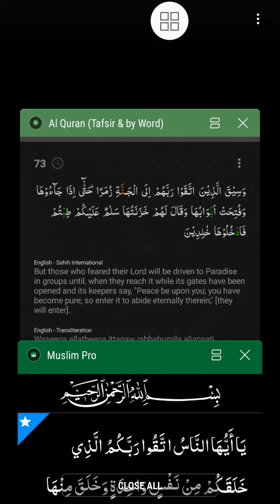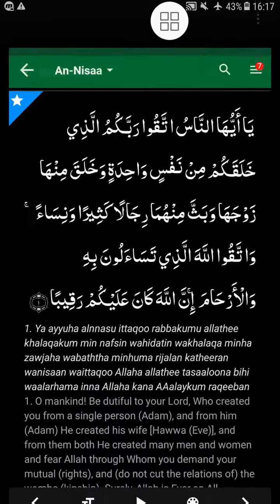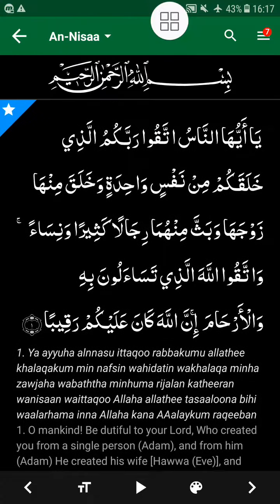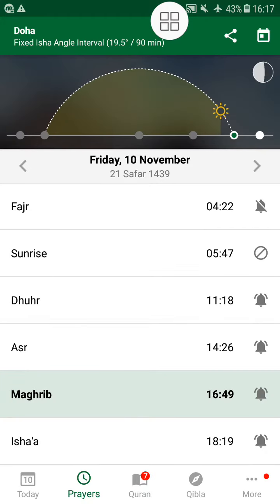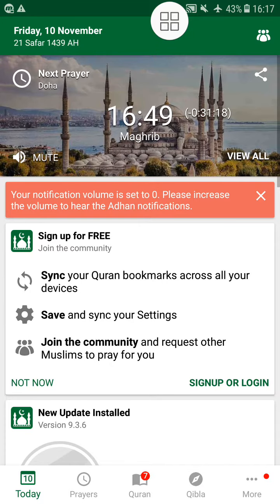So the complete Islamic knowledge base is available in your handset, whether it be the Quran with the tafsir and all the other ayahs, or the Muslim Pro app, which is beautifully designed and has loads of other features like the 99 names of Allah and the beautiful messages. You can design your cards. If you go back, you can see your prayer timings. You have a Qibla finder. So that's pretty cool.